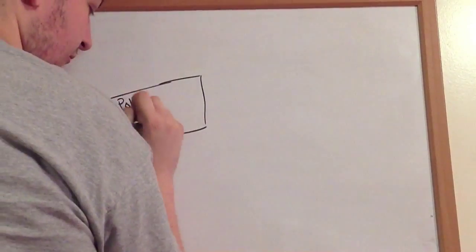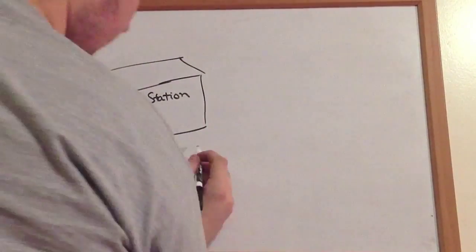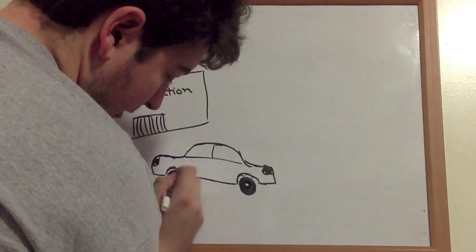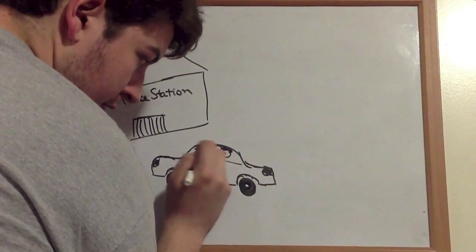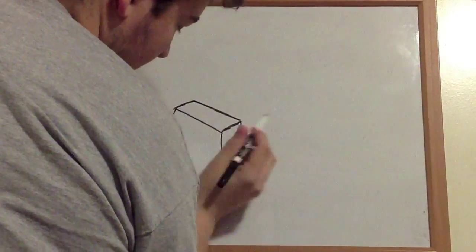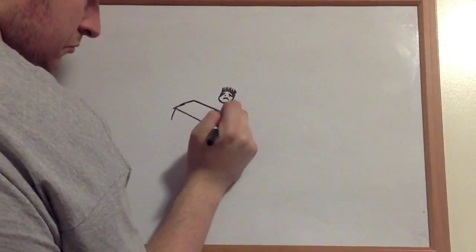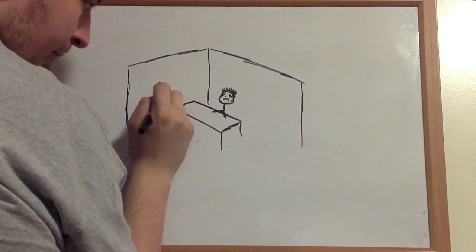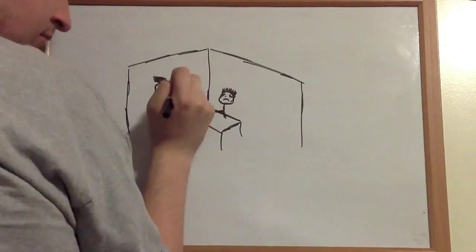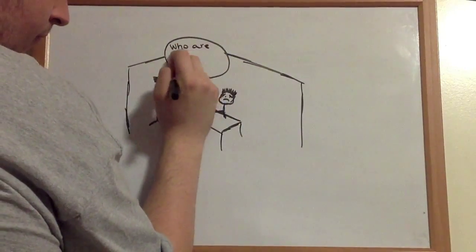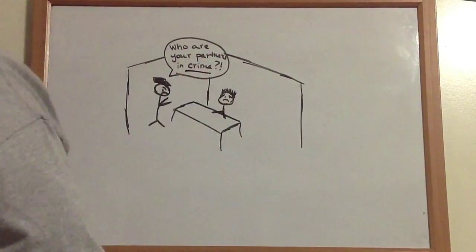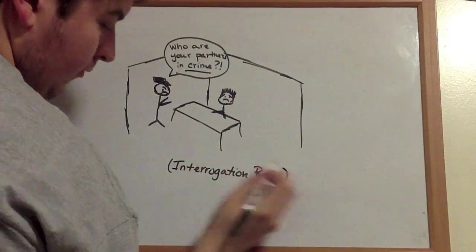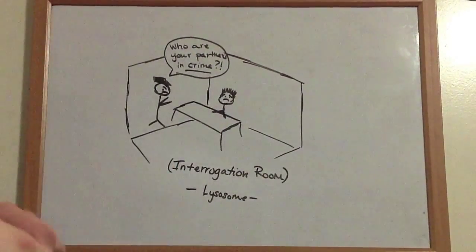Once handcuffed, the police officer will escort the perpetrator, or antigen, outside of the bank where he will then be loaded into the police car. This perpetrator then will be taken to the police station or the antigen presenting cell and placed in an interrogation room or a lysosome, where the perpetrator will be beaten and broken down until he finally decides to talk to a sketch artist and give the descriptions of his accomplices.